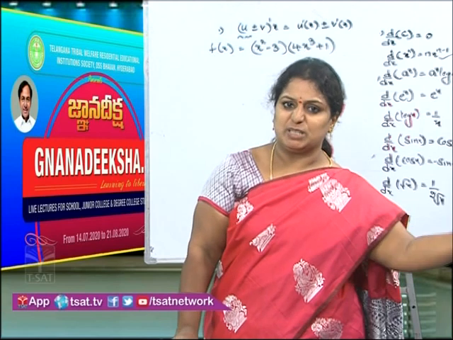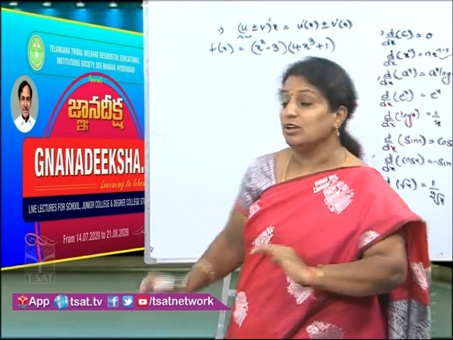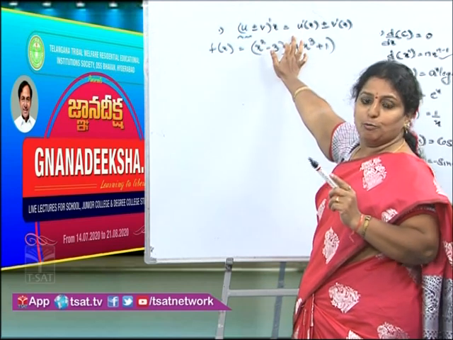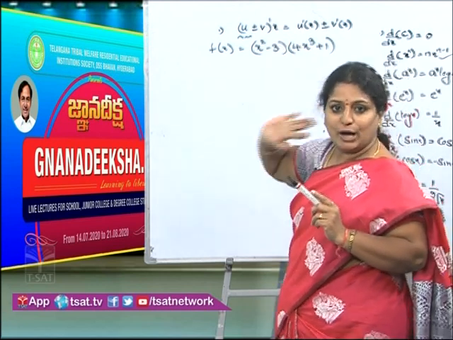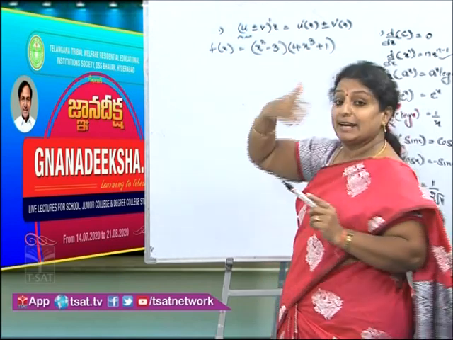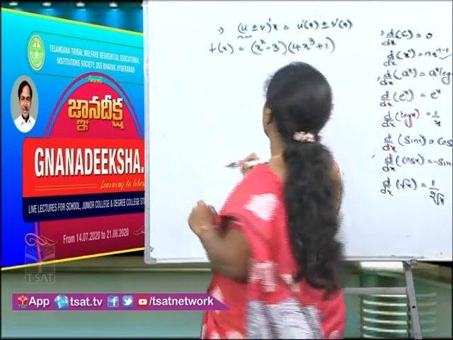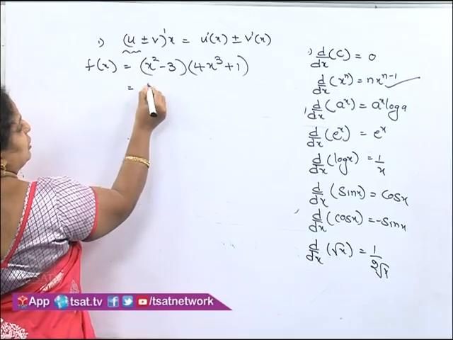The first method is separate. Here also we can simplify the product, then we can apply the rule u plus or minus v dash rule. Or else, directly we have another method, the UV method, which we are going to discuss in the next step. So, now what am I doing? I am going to simplify now.